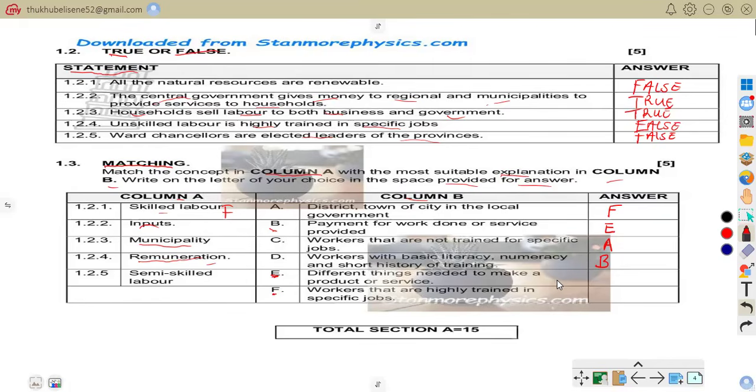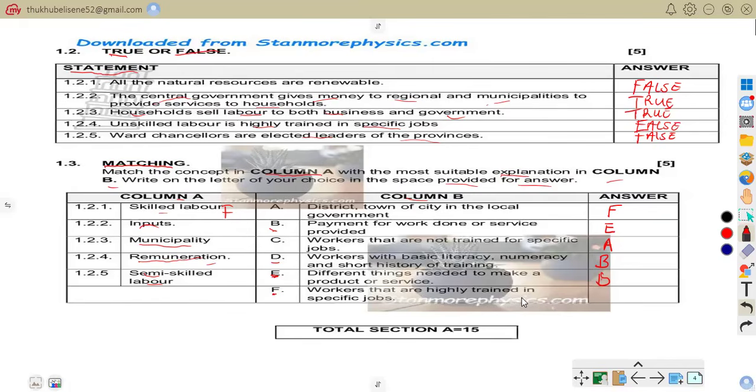As you know, remuneration is the payment received for work done. For example, an employee receives his salary at the end of the month. So that is that. 1.25, semi-skilled labor. As we go through all this, you can see the correct answer there is D: workers with basic literacy, numeracy, and short history of training. That is D, 1.25.